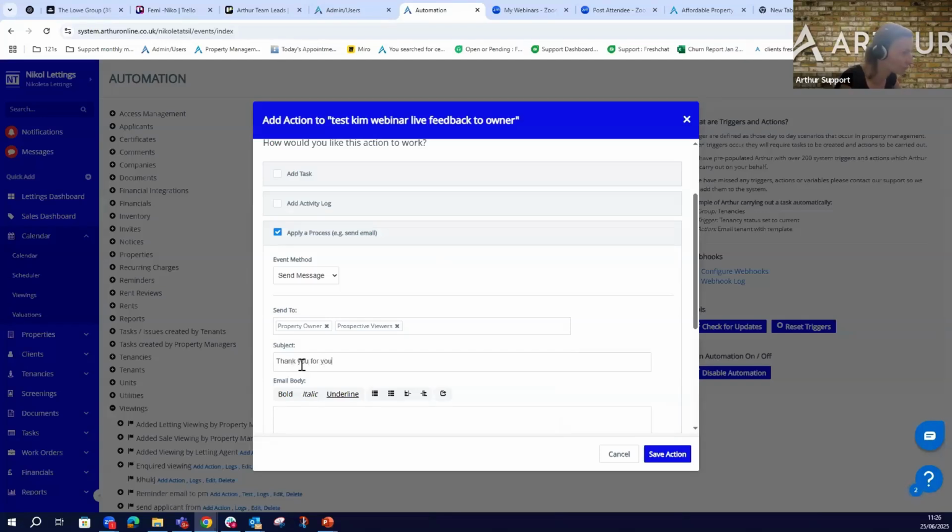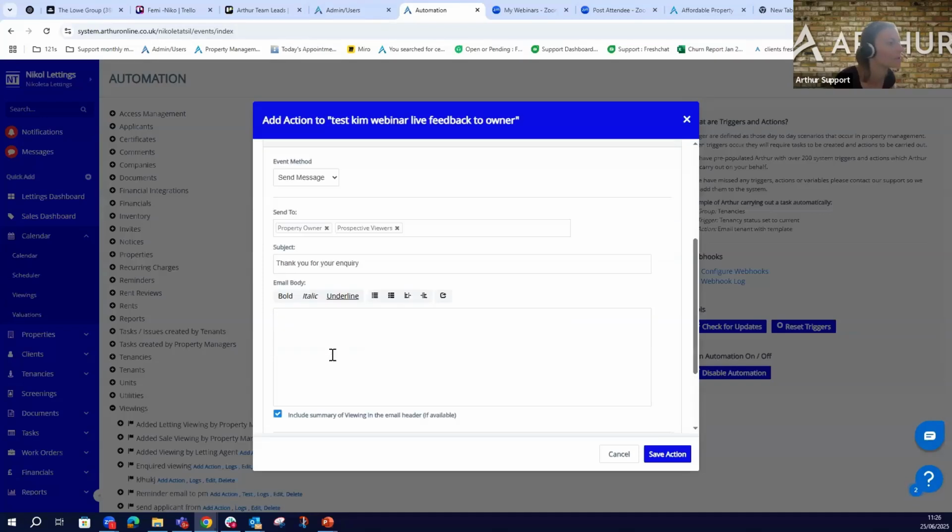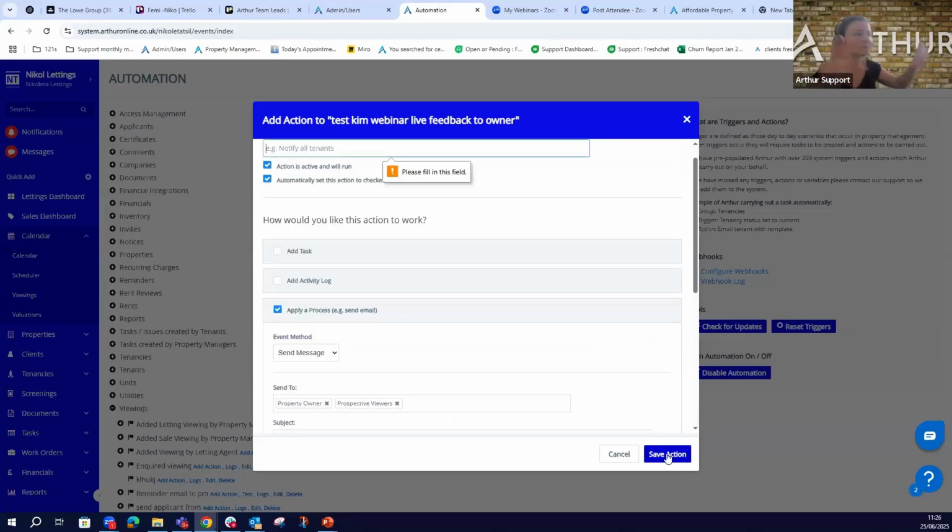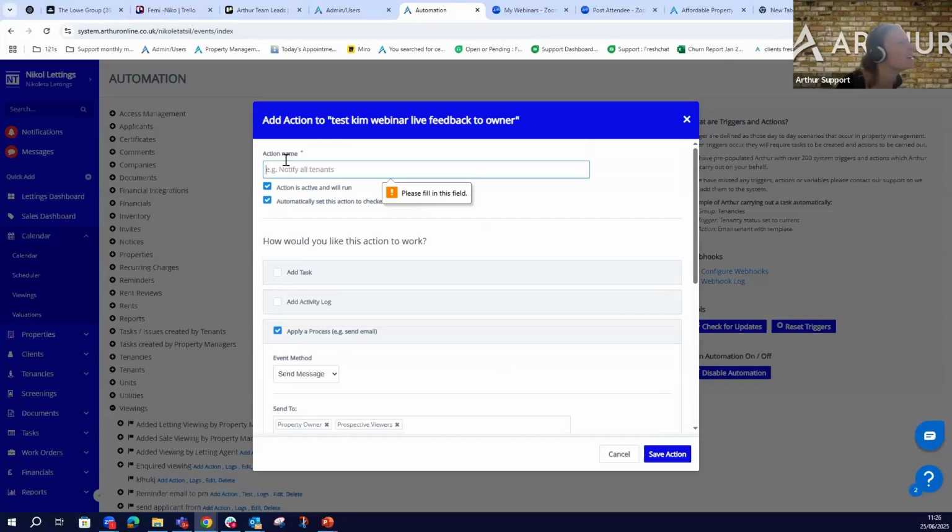Thank you for your inquiry. Sorry, my typos. Perfect. The body of the email cannot be blank, otherwise the email is not going to go out. And save. Oh, what did I miss? Action name. Oh, I thought we filled that in.